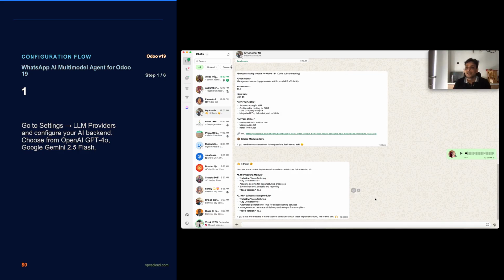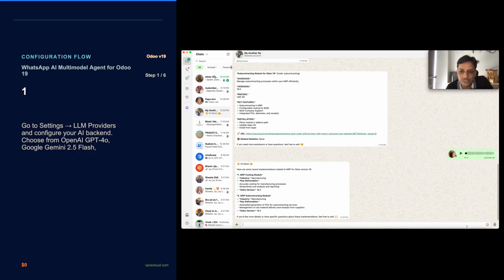Besides this, I think I already covered a lot of demos previously. I will put some description of all the existing App Store modules which are already available related to that. But if you really want to implement all this for your own purpose, you can just contact me and we will implement the whole complete system for you. So let's go over here.